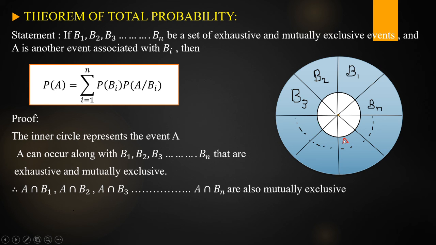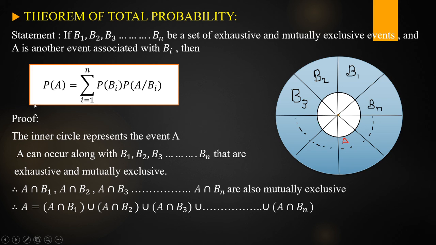To find P of A, just apply the probability on both sides. After applying the probability, observe the right side union terms. If we take individual terms, A intersection B1, A intersection B2, A intersection B3, and so on, A intersection Bn are mutually exclusive. So all these events are mutually exclusive.